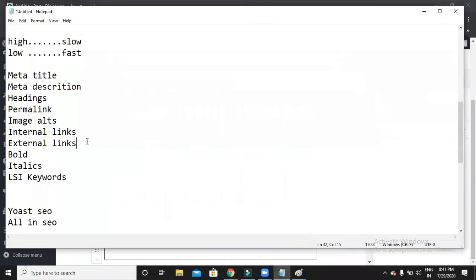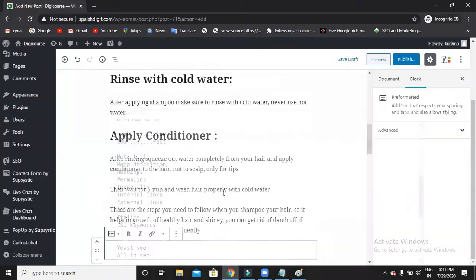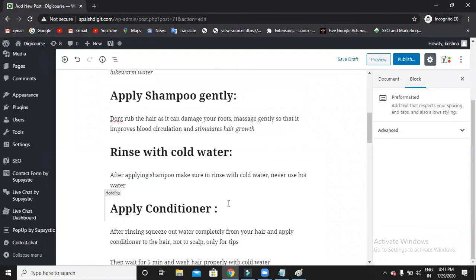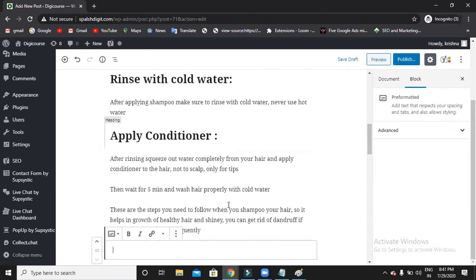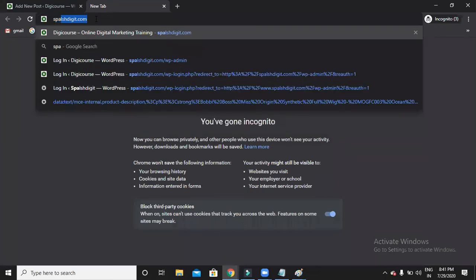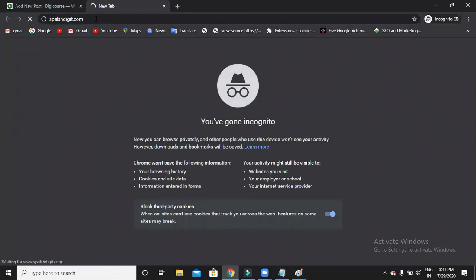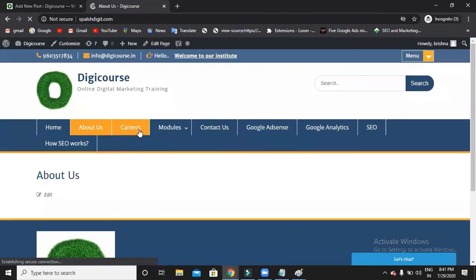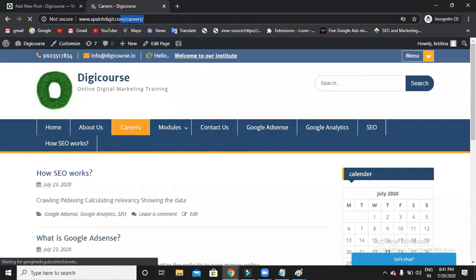The next thing is internal links and external links. Internal link means giving a link back to any of your pages within your site. Let's say we have something like a careers option here. I would like to redirect to the careers page when someone clicks on that particular link. Okay, copy this link and go back.